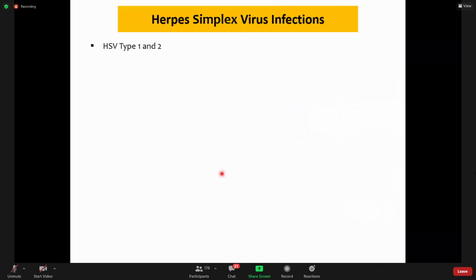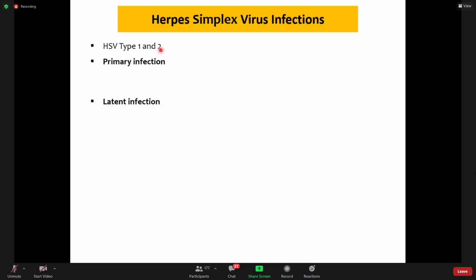Now herpes simplex viral infection, HSV, is of two types, type 1 and type 2. Type 1 is more related with infections of the oral cavity, while type 2 is more related with infections of the genital area. But because of changing sexual practices, type 2 is also becoming a common cause of oral cavity ulcers and lesions. So now both type 1 and type 2 are common in the oral cavity.